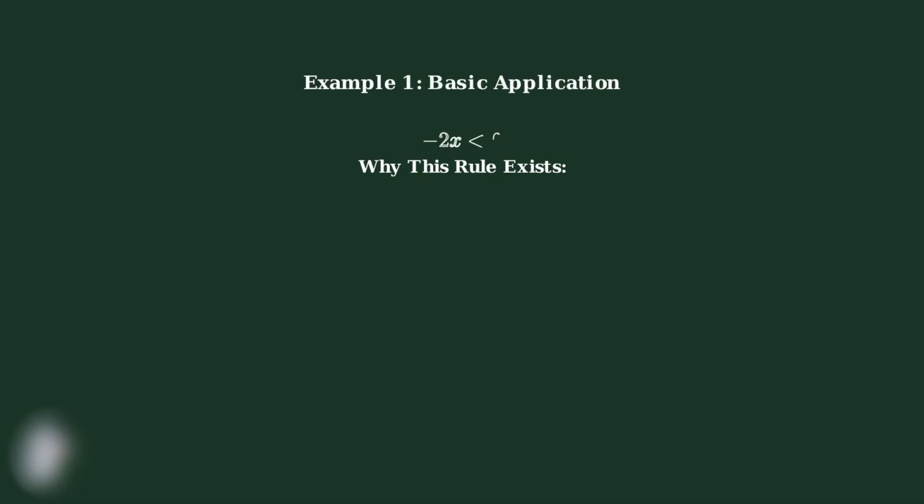Now, let's see this golden rule in action with algebraic inequalities. I'll show you 3 examples that demonstrate exactly when and how to apply this rule. We have negative 2x is less than 6. To solve this, we need to divide both sides by negative 2 to isolate x. Since we're dividing by a negative number, we must flip the inequality sign from less than to greater than.